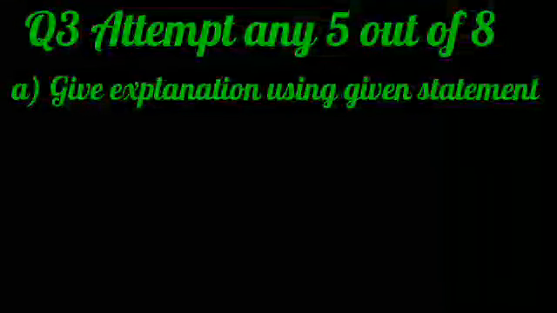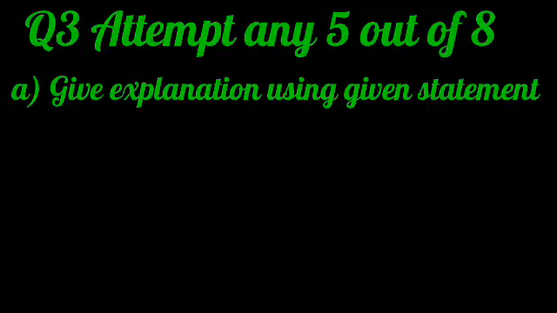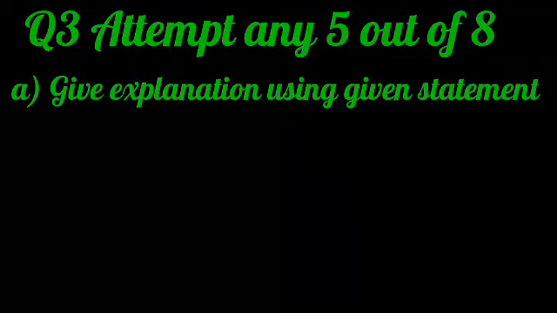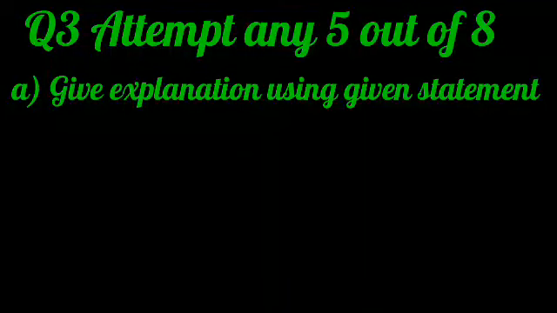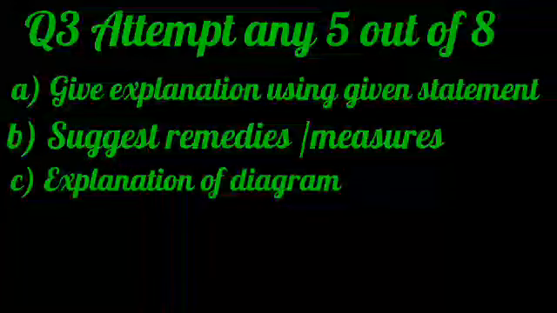Again, big choices. For question A, it can be asked: give explanation using the given statement. A statement can be given, and you have to explain with the help of some example. You have to explain in at least 4 sentences. Then a situation can be given to you. On that situation, you have to suggest some remedies or measures to be taken. It should be totally scientific. Otherwise, if you write something irrelevant, you will not get marks.